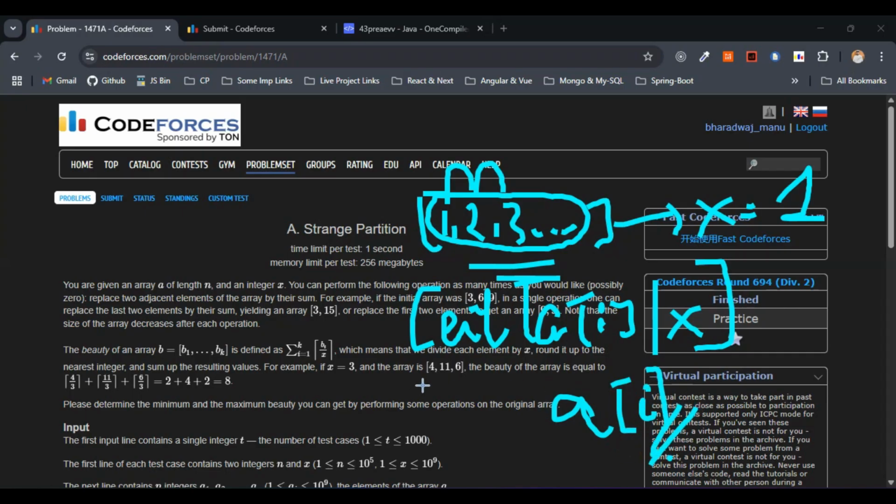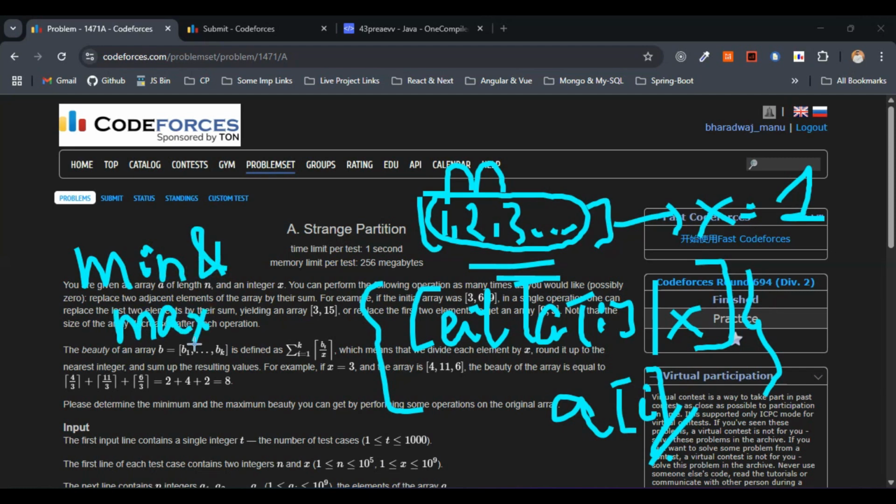We need to compute the minimum and maximum possible beauty of the array after any number of such mergers. That's what we need to calculate here. This is what the question states.